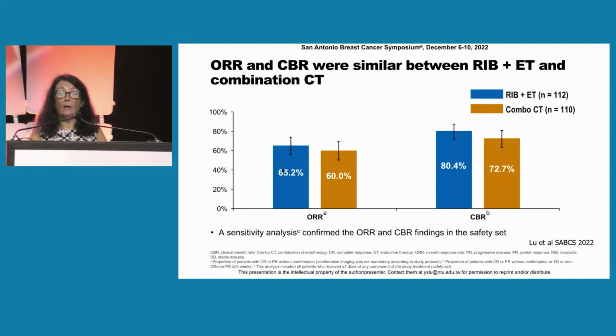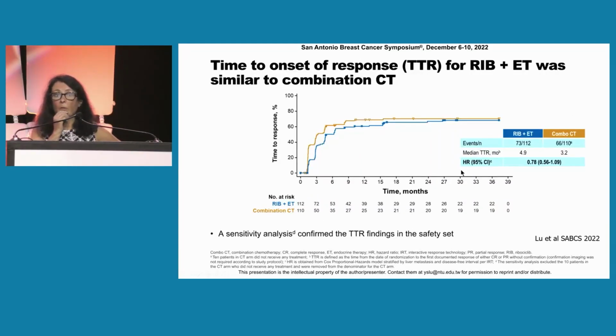Other things about this trial, I think this is a group of patients where we want to see a response rate. And you can see here the response rate was higher in the ribociclib endocrine therapy arm, and clinical benefit rate of 80%, which really is very high, as you can see. And then I think the big question is, the reason we use chemotherapy is because we think it tends to work more quickly than endocrine therapy. And they looked at that here, and you can see the time to onset of response was similar for ribociclib and endocrine therapy compared to the combination chemotherapy. So I think a lot of us were doing this, but I think this really moves us away from using combination chemotherapy in the first-line setting.